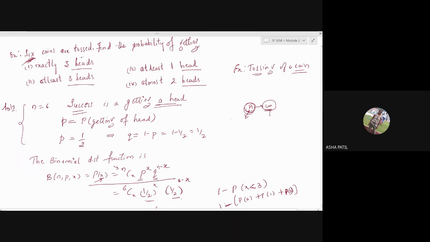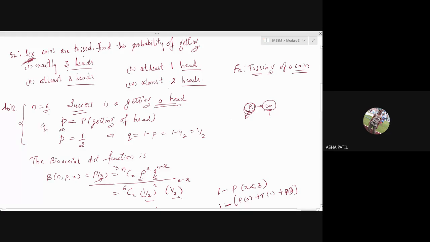Now here you can see that your success, you want it either 3 times or 2 times or 1 time, like that. Maximum 6 coins are tossed. N is 6. That itself tells you that you have to apply the binomial distribution. Once you know you are going to apply the binomial distribution, you have to write what your P is and what your Q is.